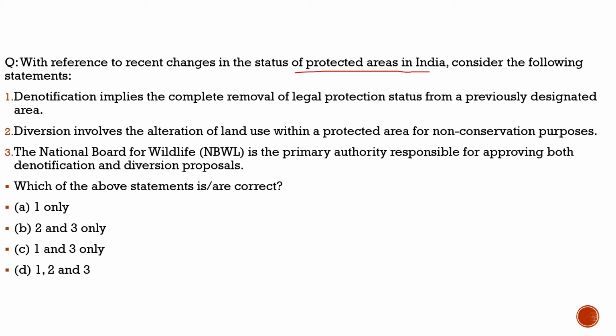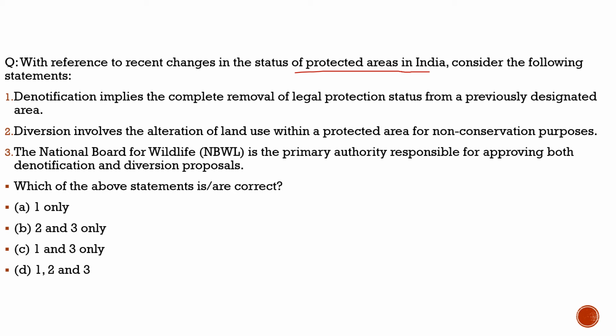So with respect to this, there was a national park named the Galathea Bay National Park, which was denotified as a national park because of this project, so that they could implement this project, what they want to create there, the infrastructure they wanted to create there. So we need to understand how this denotification is done, which is the authority responsible for this denotification. Here, let's try to solve this question and we will get an idea about it.